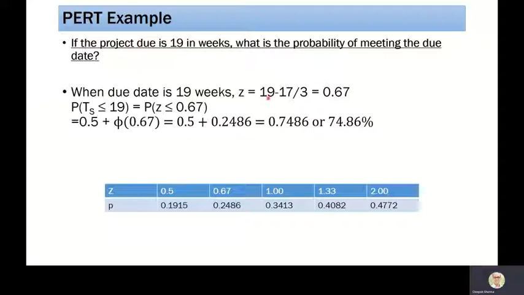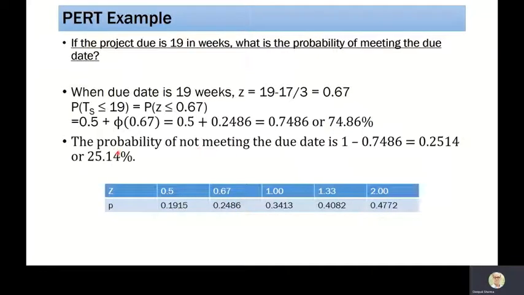I can find Z: 19 minus 17 divided by 3, which is 0.67. The probability of finishing the project in less than 19 days is the probability of Z being less than or equal to 0.67. From this particular table, for 0.67, we take the value, which is 74.86. If we have to find the probability of not meeting the due date, there is a 25% probability that we may not be able to finish the project in 19 days.